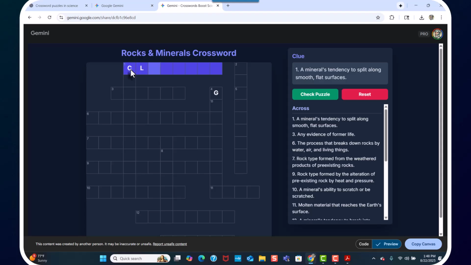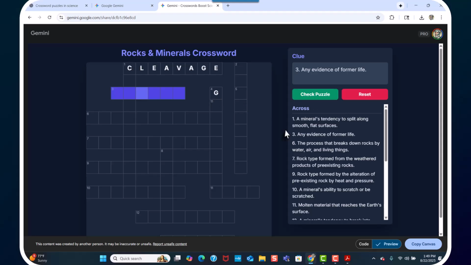All right, so CLEAVAGE. And what do we get? Does it work? I don't know. Oh, check puzzle. All right, so here, look at this. There you go. This is what I'm talking about.